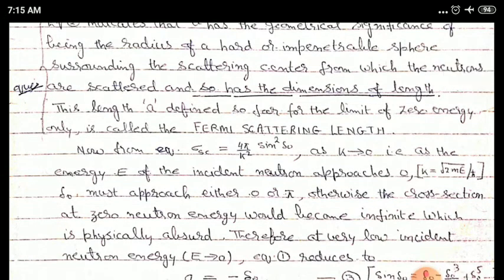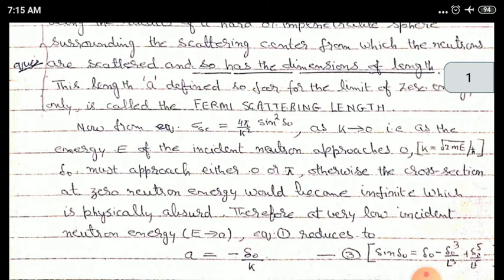So sigma sc is equal to 4 pi upon k square sine square delta 0. In this, since k tends to 0, that is, as the energy E of the incident neutron approaches 0, delta 0 must approach either 0 or pi, because if it's not so, then cross section at 0 neutron energy would become infinite, which is physically absurd, as you can observe from the relation of total scattering cross section.